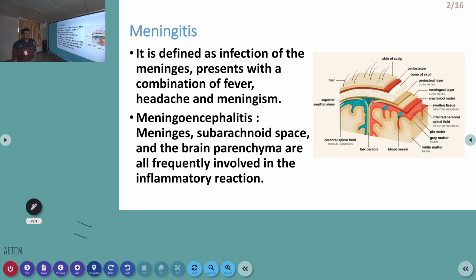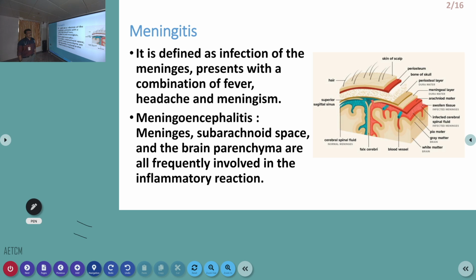Encephalitis means inflammation of the brain as such, not the covering of the brain. The covering of the brain is not involved there; only the brain is involved. That is encephalitis. But in many patients, they can have a combination of inflammation of the meninges with the brain, which is called meningoencephalitis.